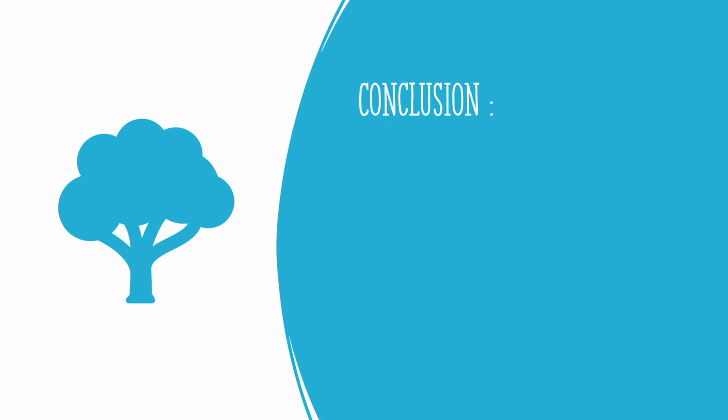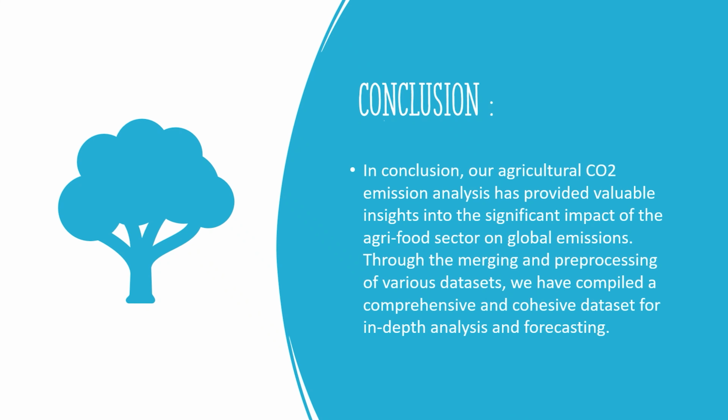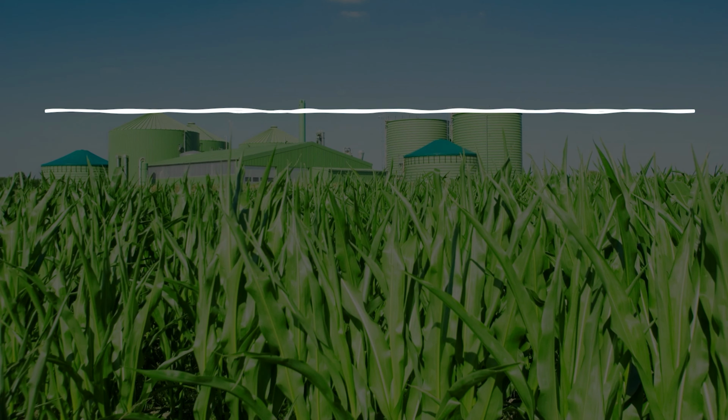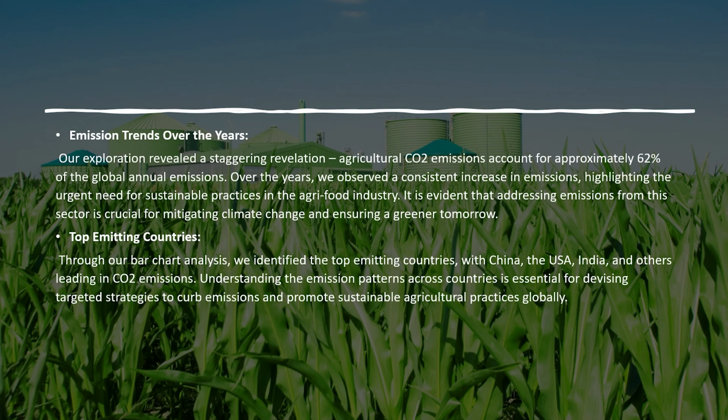Conclusion. In conclusion, our project on agricultural CO2 emission and climate change reveals the vital role of the agri-food industry in global emissions. By understanding the impact and leveraging advanced modeling techniques, we can pave the way for a sustainable and greener future. Emission trends. Through our analysis, we have unraveled the increasing trend of CO2 emissions over the years. The data reinforces the urgency to adopt sustainable practices and combat climate change.